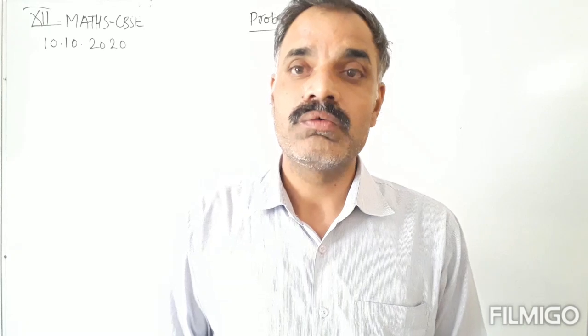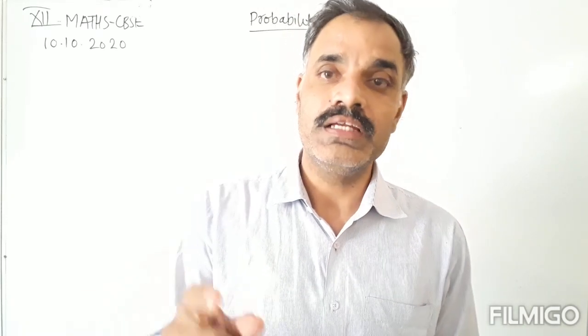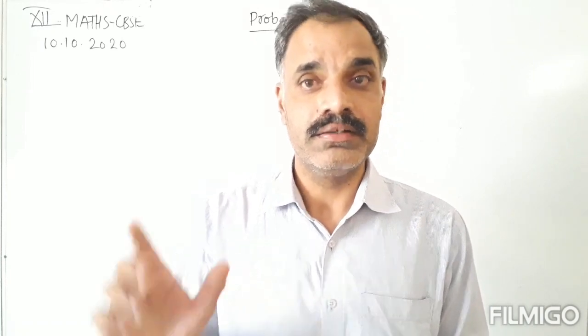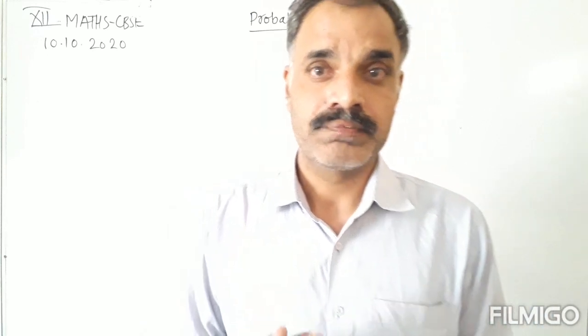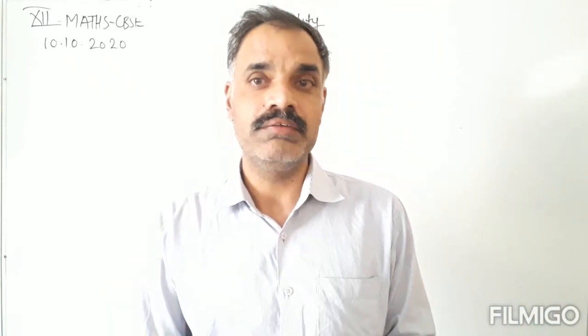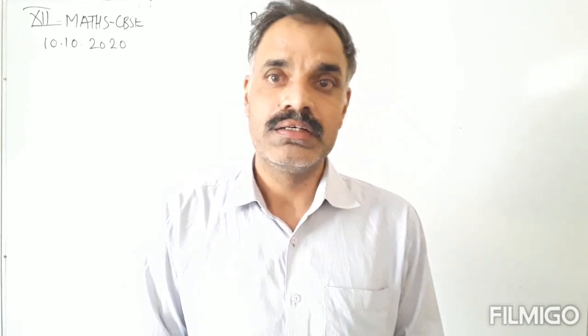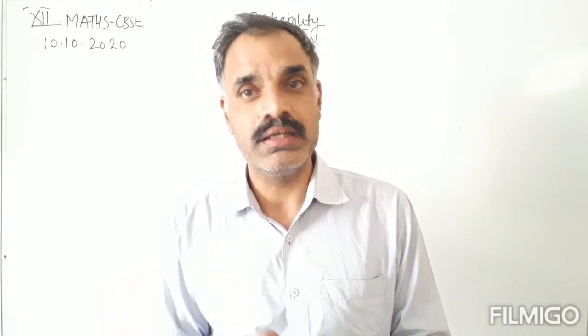Now when we consider the event 3 heads, there is only one outcome, head, head, head. Such types of events are called simple events. A simple event, or single event, is one which contains only one outcome.